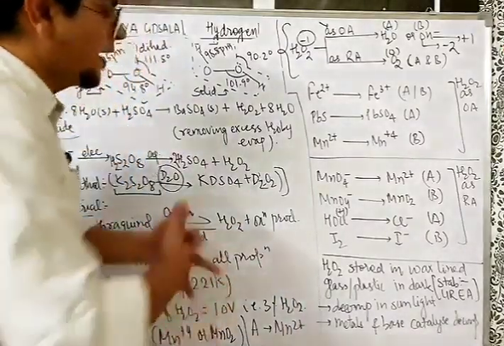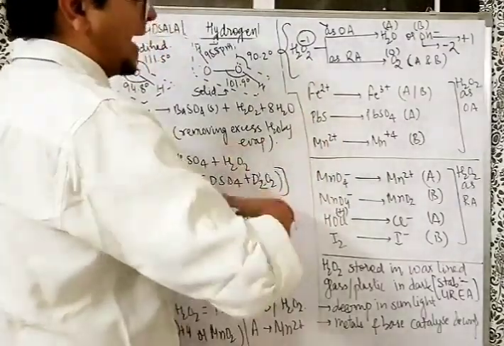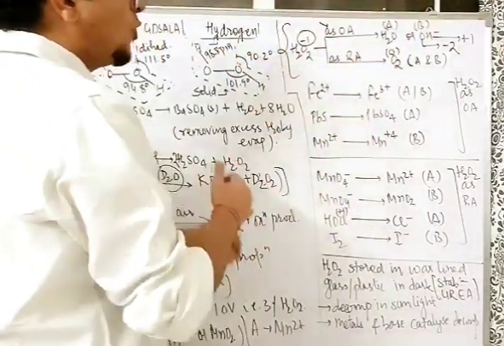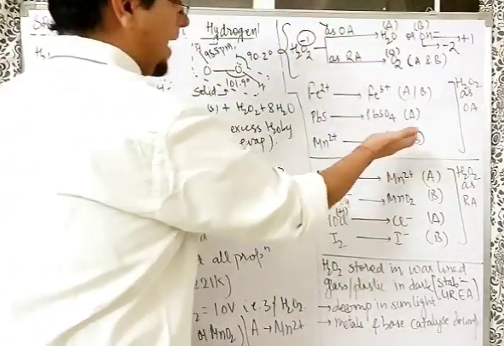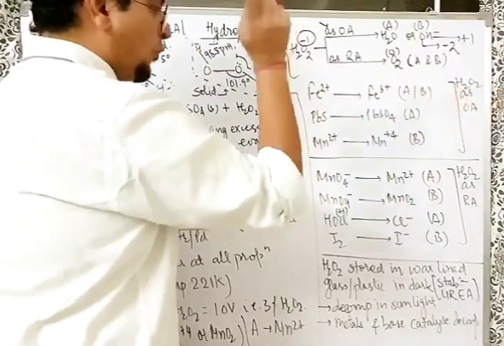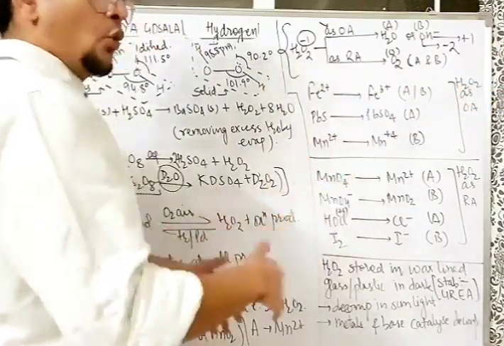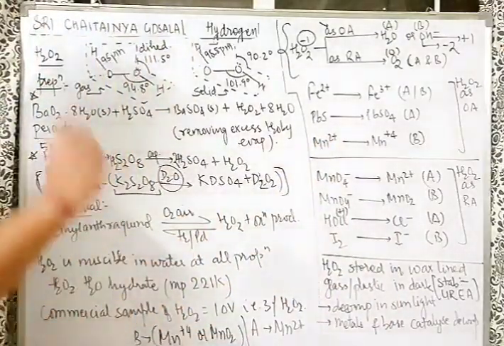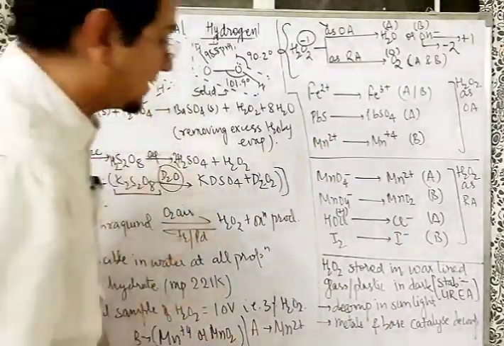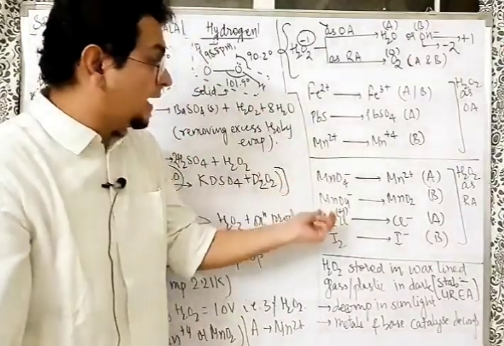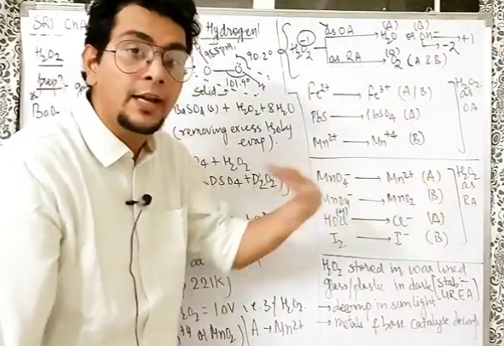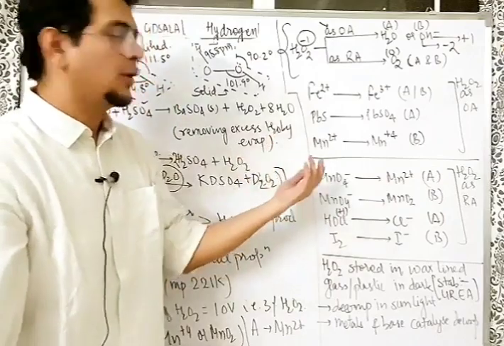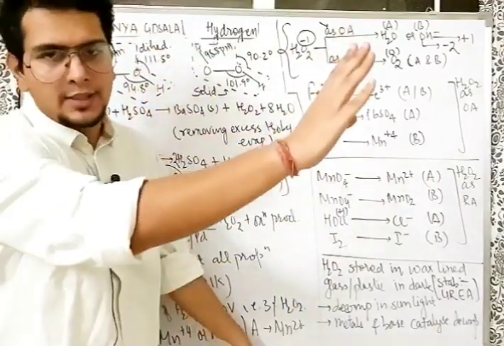So, when Mn2 plus gets oxidized by H2O2, what will it form in basic medium? Mn4 plus, obviously. Will this reaction be possible in acidic medium? No. Why not? Because Mn2 plus is already stable in acidic medium. Understood the trick? Next, MnO4 minus I've taken here, but H2O2 is behaving as a reducing agent. Why, sir? Because MnO4 minus is in the highest oxidation state.